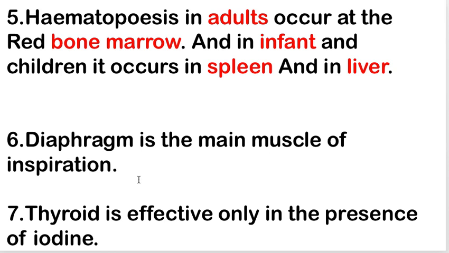Next one is diaphragm is the main muscle of inspiration. Diaphragm is the main muscle that is used for inspiration. Next is thyroid is effective only in the presence of iodine.